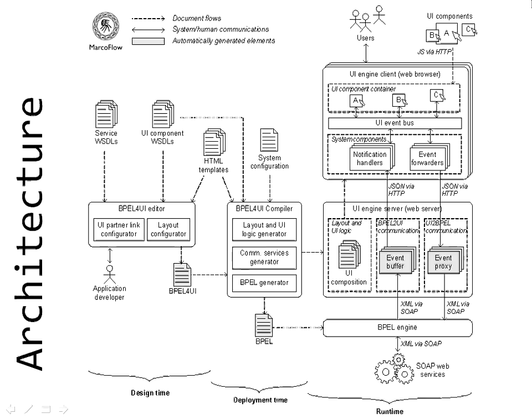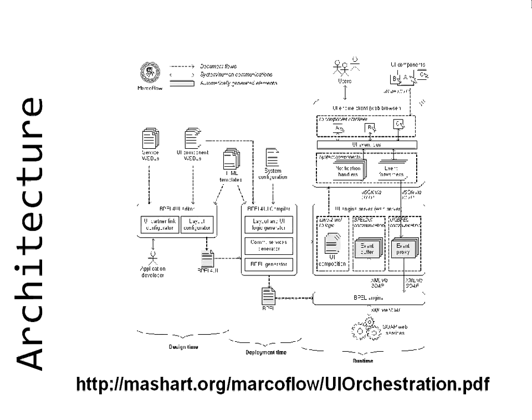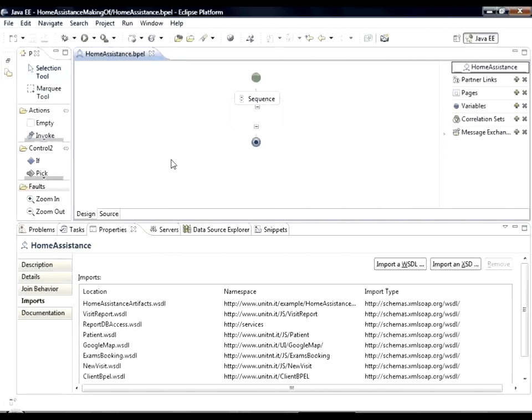This is the architecture of our platform, covering all the three phases of the application lifecycle, that is, design, deployment, and runtime. Time constraints do not allow us to describe it, so we refer you to the BPM paper. Let's start from the development environment of our single orchestration logic.